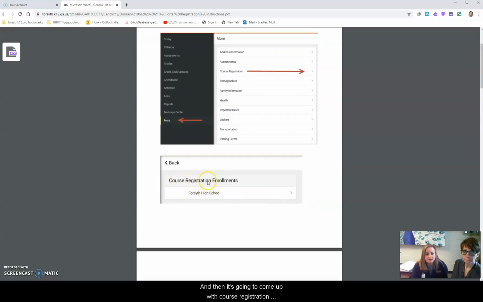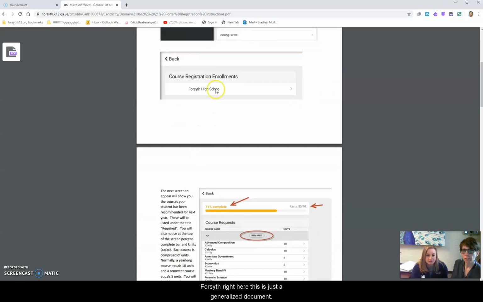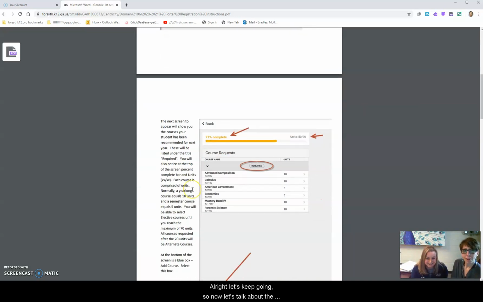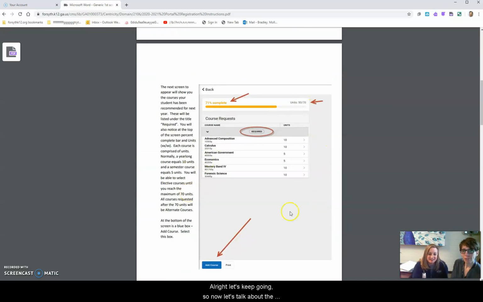Then it's going to come up with course registration enrollments for Forsyth County Schools, which is where you are. And this is going to actually say West Forsyth right here. This is just a generalized document. Oh, that's even better. Hopefully there's an L. Okay. All right, let's keep going.